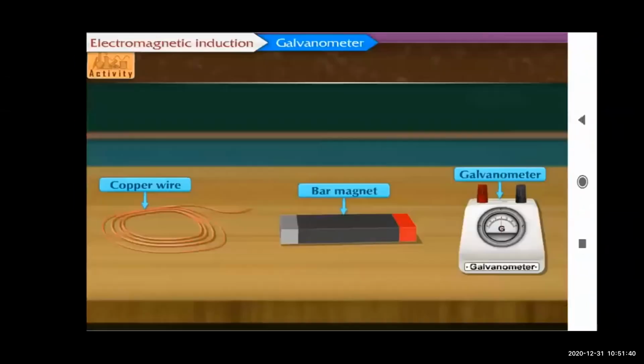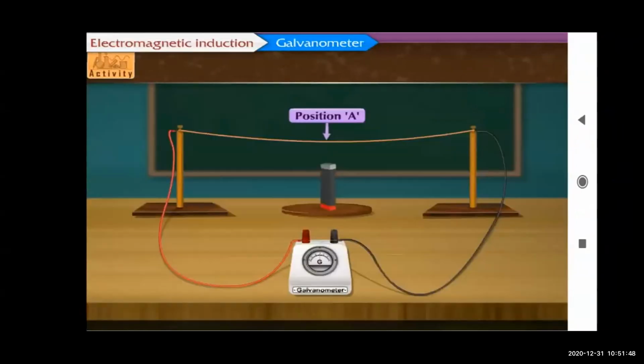So we are going to see the first activity. What are the requirements? The first one is copper wire, bar magnet, and galvanometer. Now see how to perform this activity. We shall keep two stands at a distance from each other and fix each end of the copper wire with each stand.